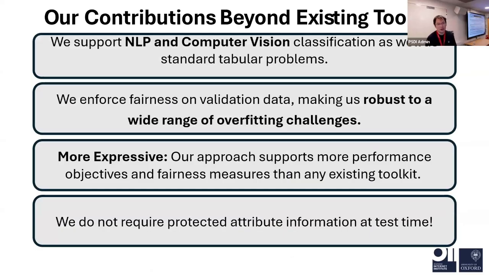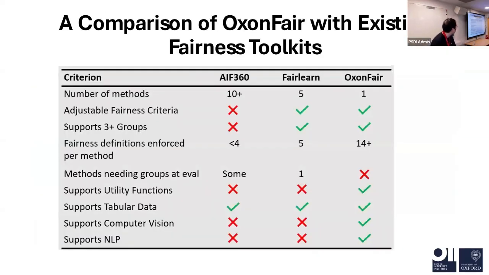So here is our contribution beyond existing toolkits. Our toolkit supports NLP and computer vision, which can currently help a lot in medical usage. And we are very robust to a wide range of overfitting challenges. So if you have a very large model, our toolkit can help with this. And we are more expressive. We support 14 fairness metrics, and we do not require protected attribute information at testing time.